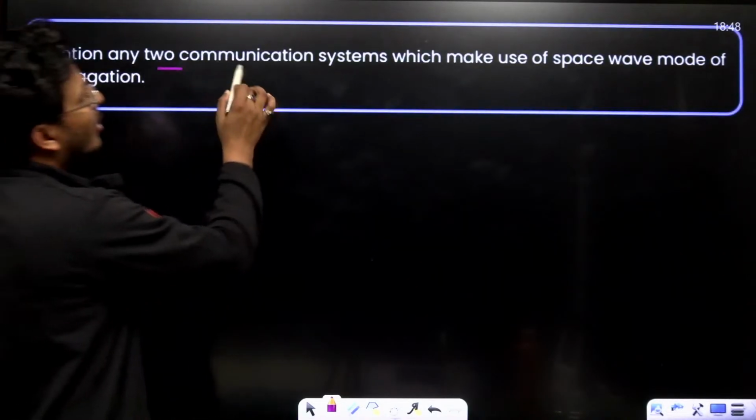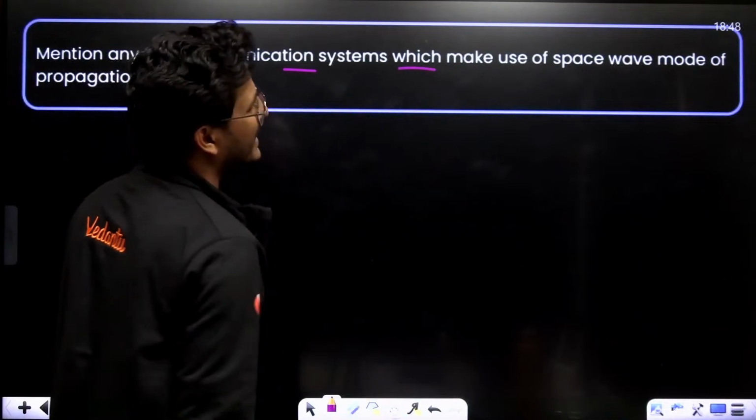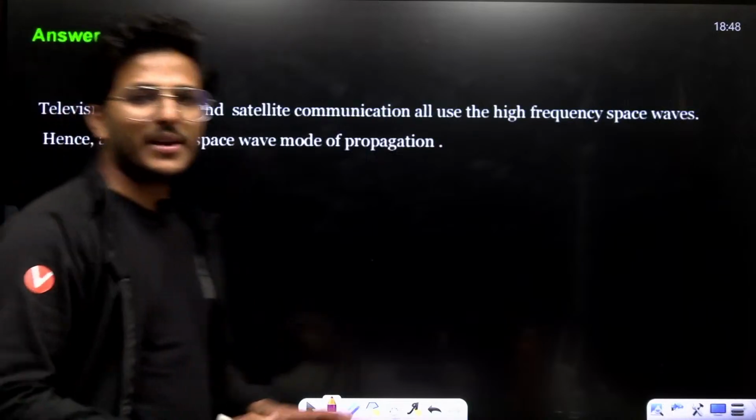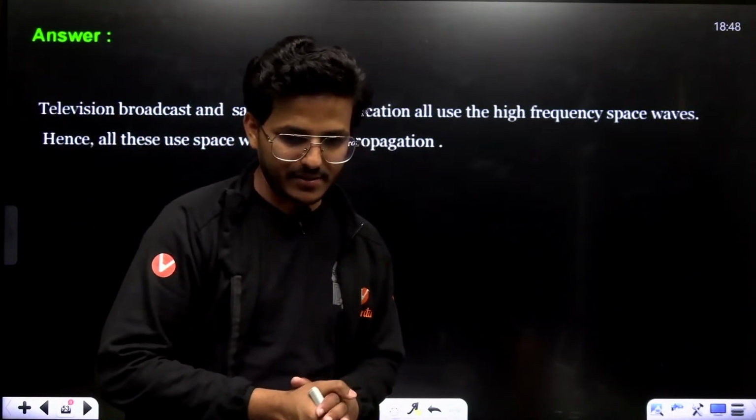Mention any two communication systems which make use of the space wave method of propagation. Space wave method of propagation, right?